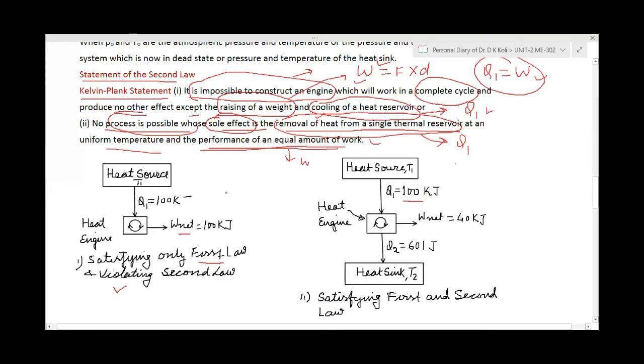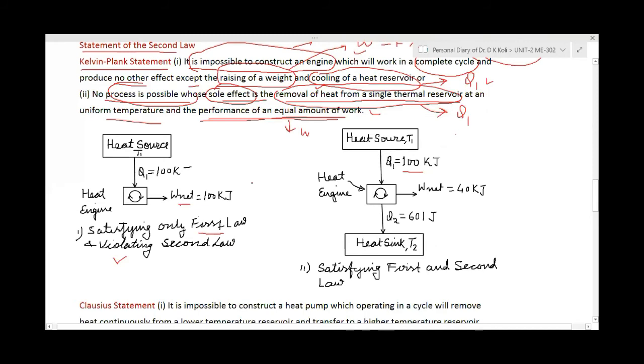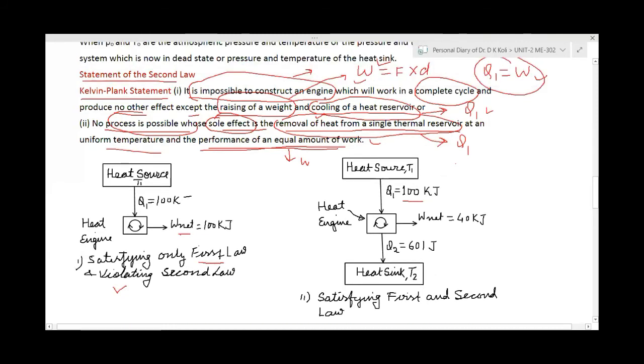And raising of weight means? Raising of weight, I have written here W, that is the work. When we raise some weight, we will apply some force. And when the weight is raised, it will move through some distance. So F into D, it will be equal to work. You getting my point? So raising of weight means to produce some work. Okay, connect with the work.